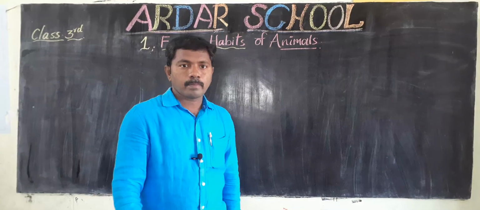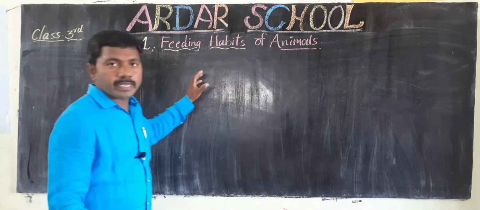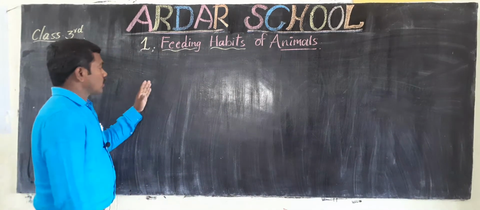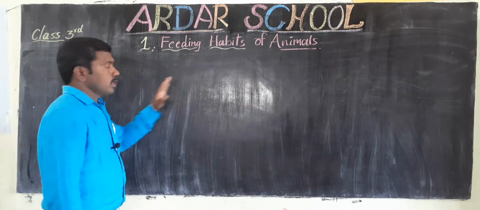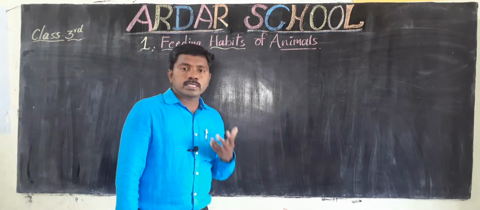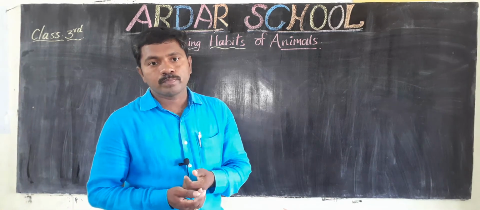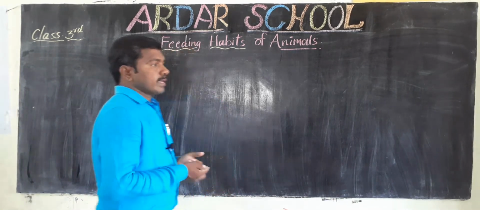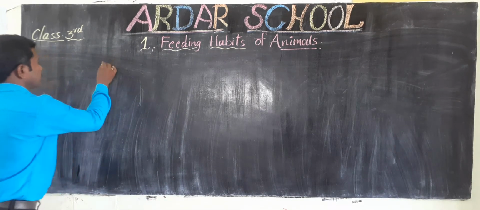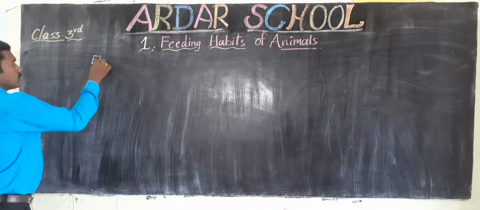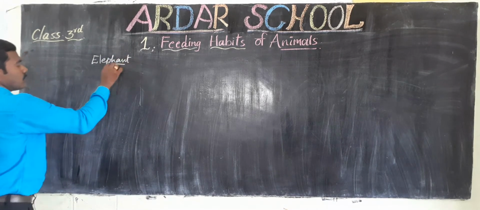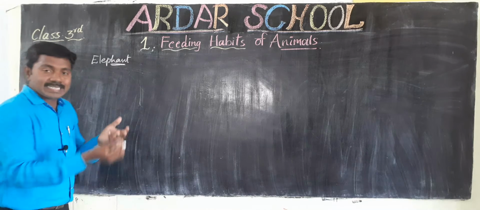Next one. Okay children, some animals chew their food. Here we already learned about the cow, goat, sheep. Those animals are cud chewing animals, or ruminating animals. Next, we take another example, the elephant. If you observe the elephant, how does it take the food?